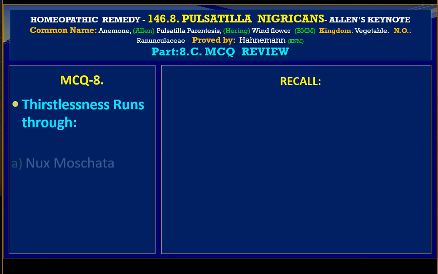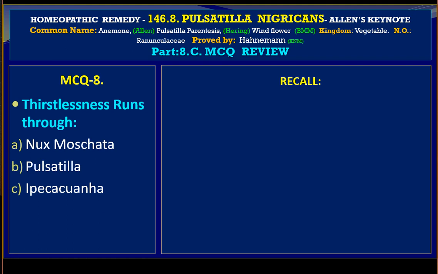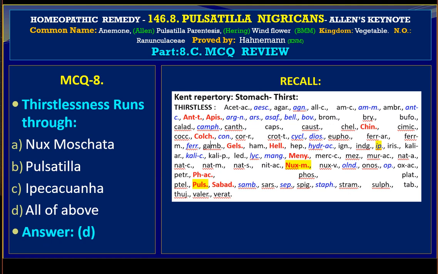MCQ 8. Thirstlessness runs through A. Nux moschata, B. Pulsatilla, C. Ipecacuanha, and D. All of the above. The answer is D, all of the above. Let us recall Kent's Repertory, stomach, thirstlessness. We have Nux moschata, first grade representation, Pulsatilla, first grade representation, and Ipecac is second grade representation. So our choice D appears to be the correct choice.